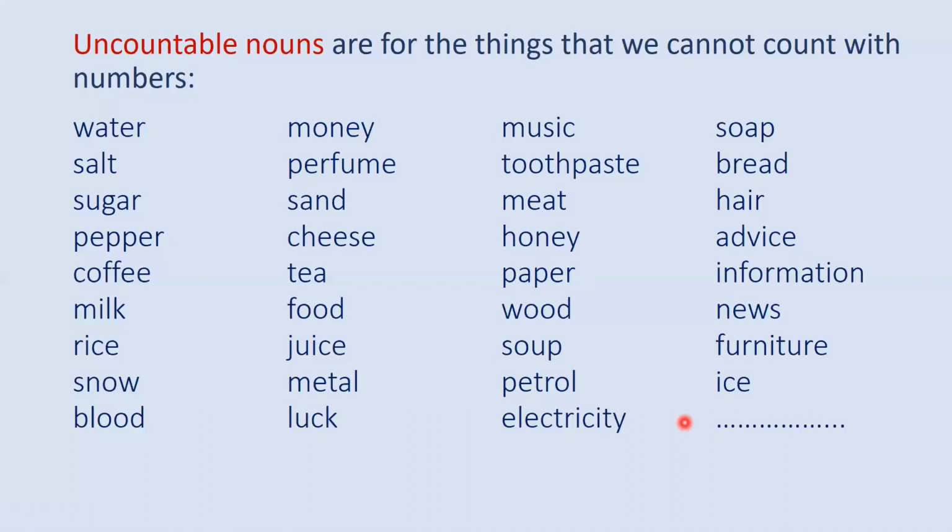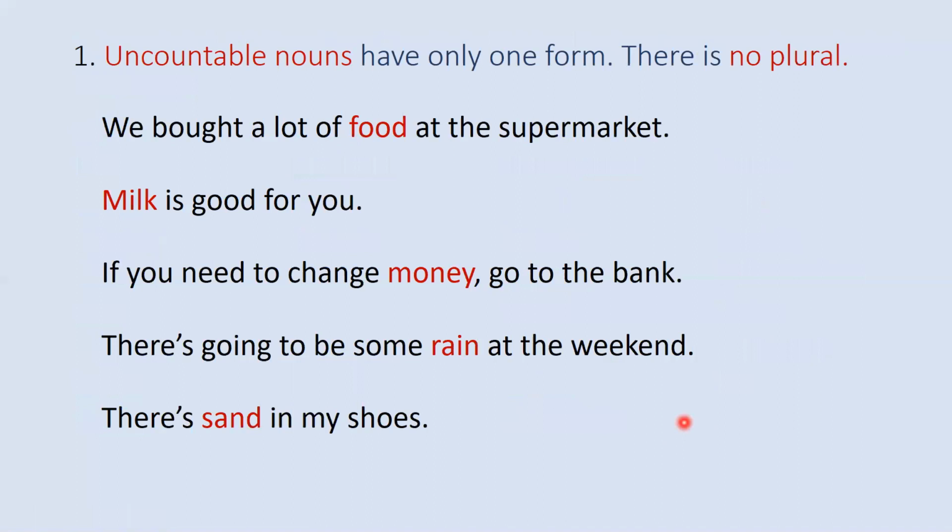So what do we need to know about uncountable nouns? So number one, uncountable nouns have only one form. There is no plural. Look at the examples together. We bought a lot of food at the supermarket. Milk is good for you. If you need to change money, go to the bank. There's going to be some rain at the weekend. There's sand in my shoes.